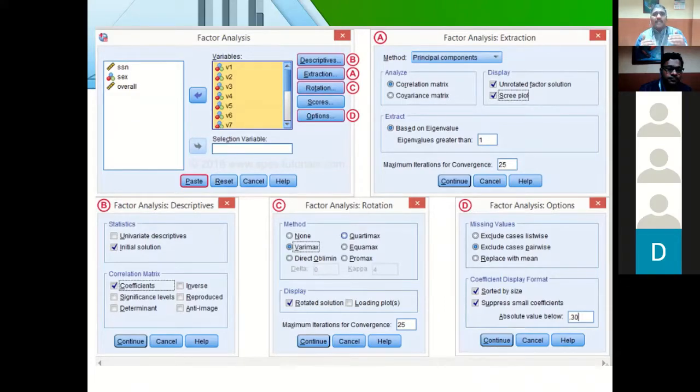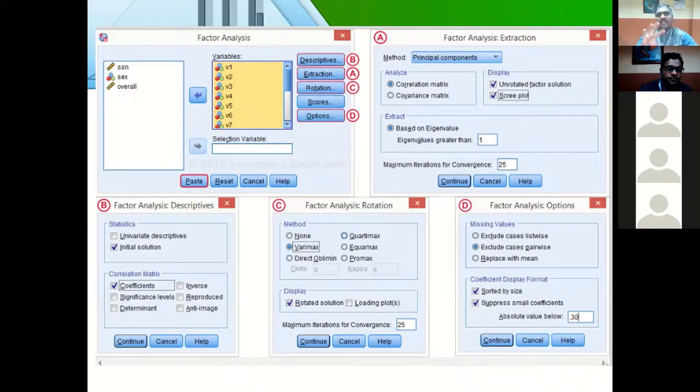So in that case, how can I make my variables be used at a maximum level for different factors, whether the same item or variable can be used for factor 1 and factor 3, or factor 2 and factor 4, or factor 2 and factor 1? That possibility it will give when you enable the option called Varimax. After that there is another output table.